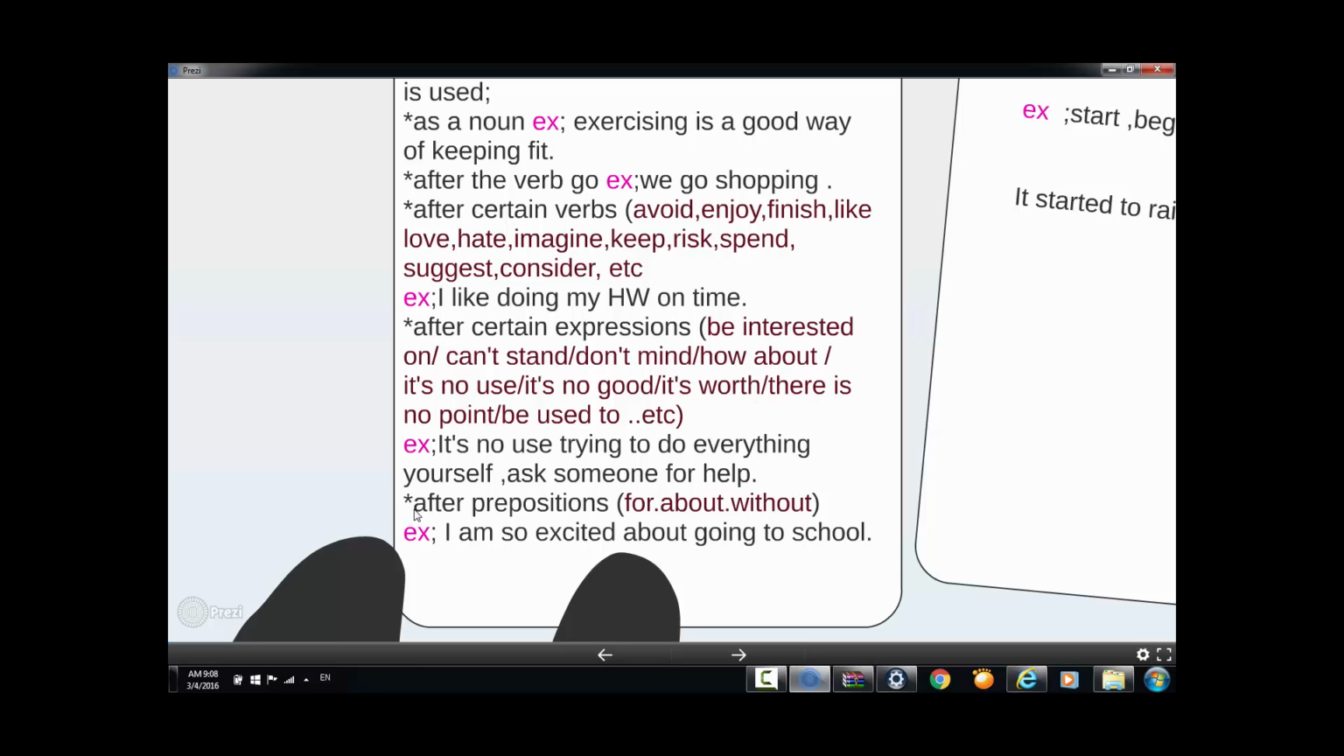Last one, we use it also after prepositions like for, about, without. Example: "I am so excited about going to school." Where is the ing form? It is actually "going." We use it after the preposition "about."